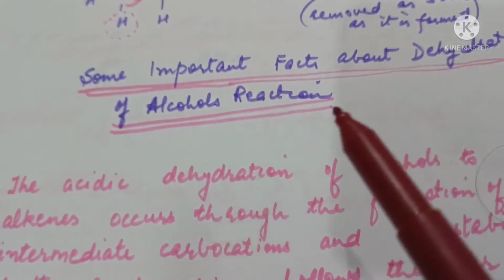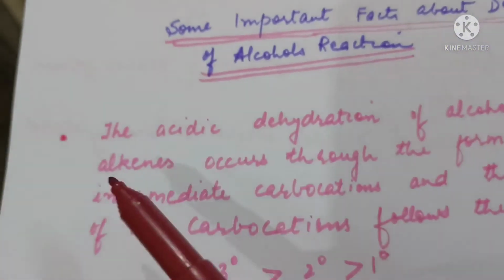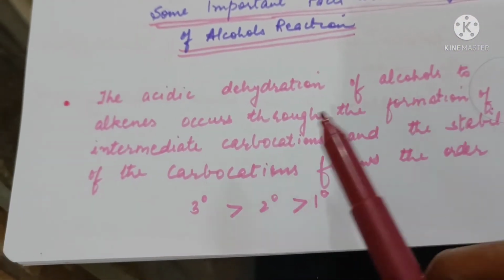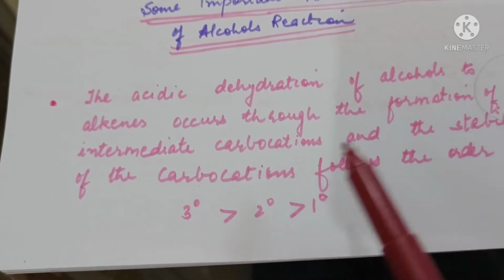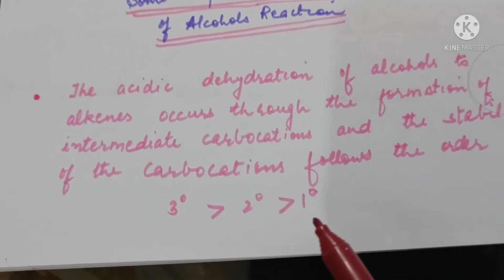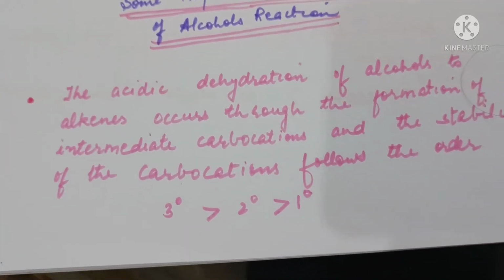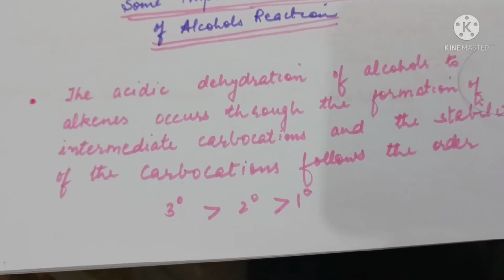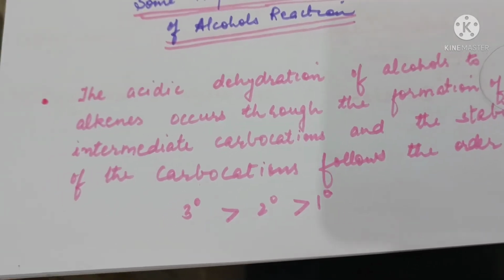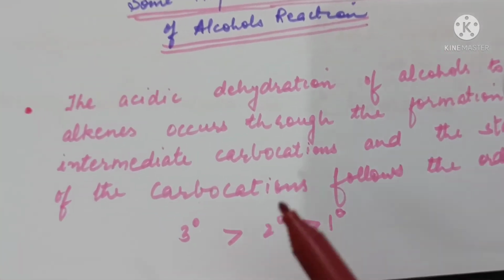Some important facts about the dehydration of alcohol reaction. The acidic dehydration of alcohols to alkenes occurs through formation of intermediate carbocations, and tertiary carbocation is more stable than secondary, which is more stable than primary carbocation.